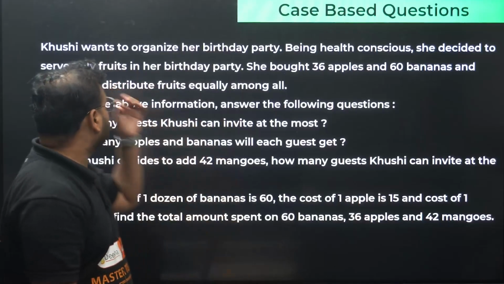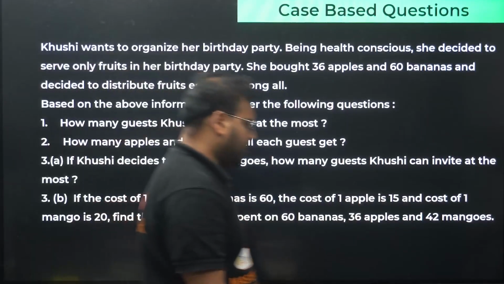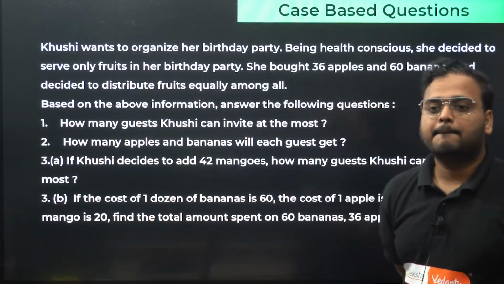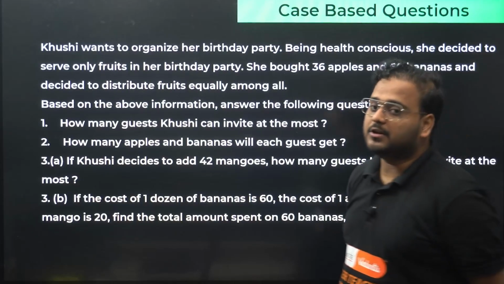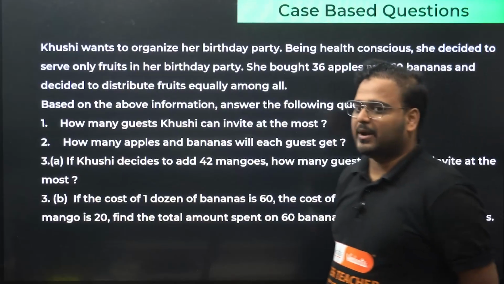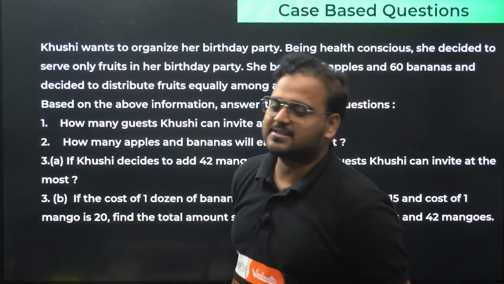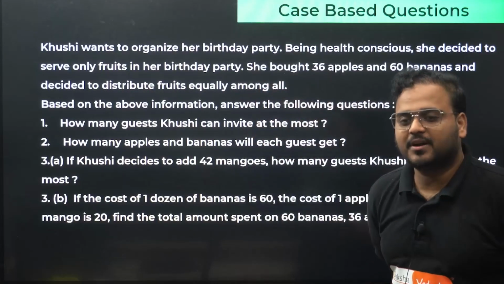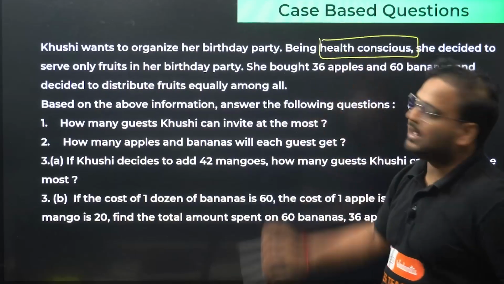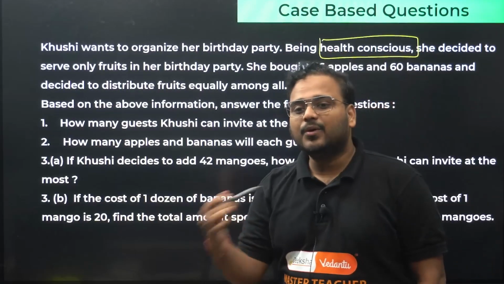Let's solve this question. Khushi wants to organize a birthday party. Being health conscious, she decided to serve only fruits at the birthday party. Superb. A lot of people might not like that. You might want some chocolates and cakes, right? But in this case, she has decided to be concerned only with health, and she's going to distribute only fruits.